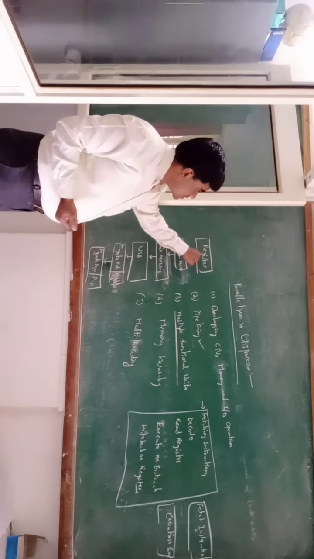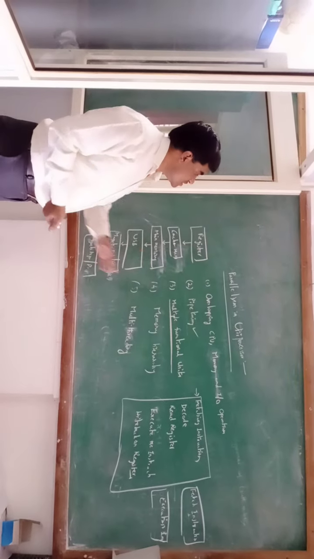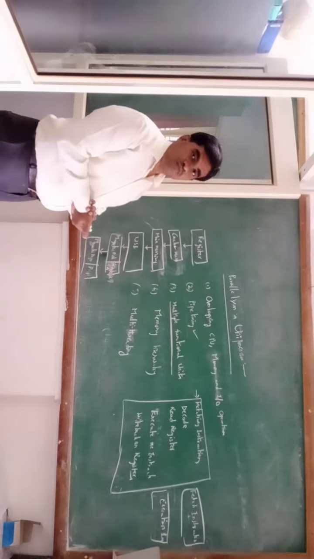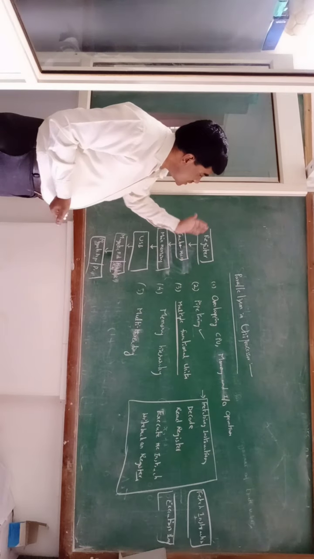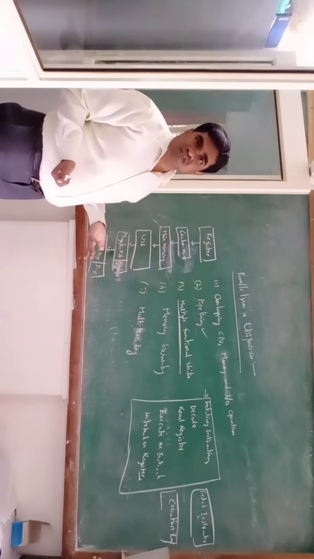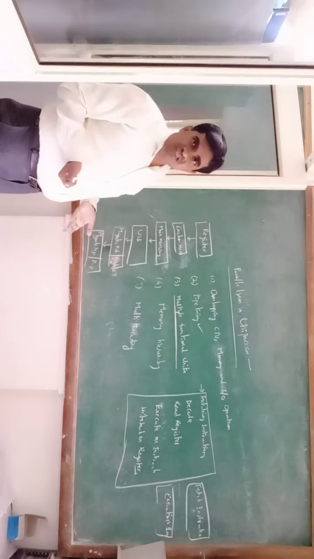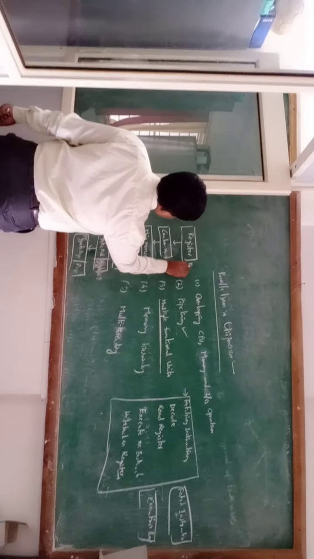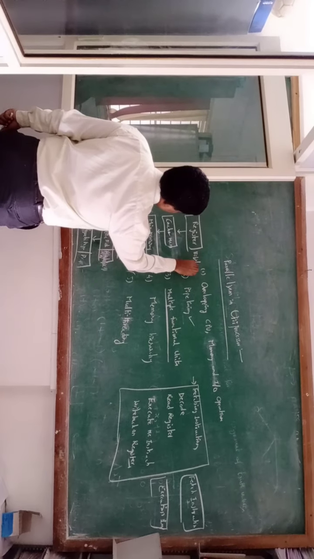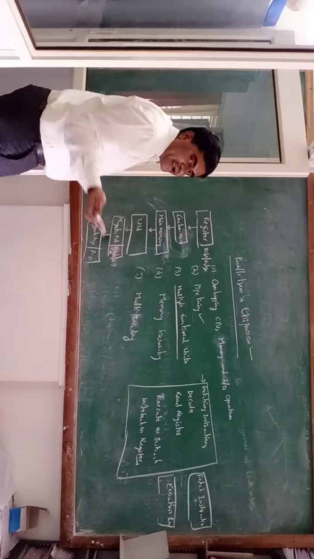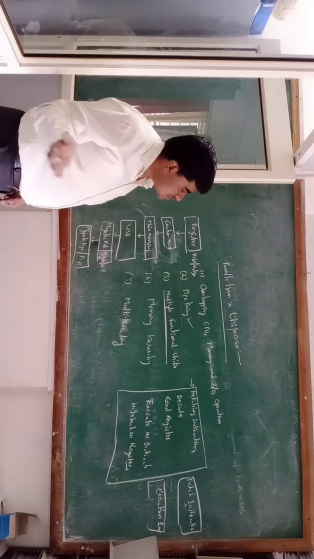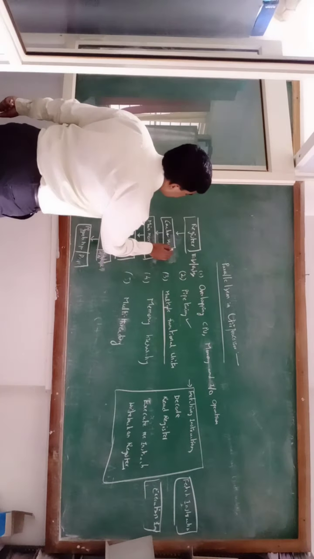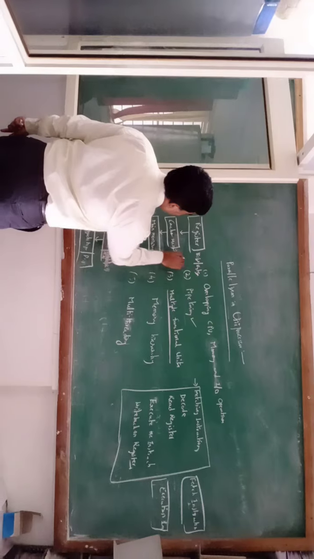So first level is register. Why I am specifying this: it is speeding up, so it is faster than all these things. There are multiple registers: 8-bit register, 16-bit register, 32-bit register. So it is in bits and bytes. 8-bit is 1 byte, 16-bit means 2 bytes. Cache memory is specified in KB or MB.